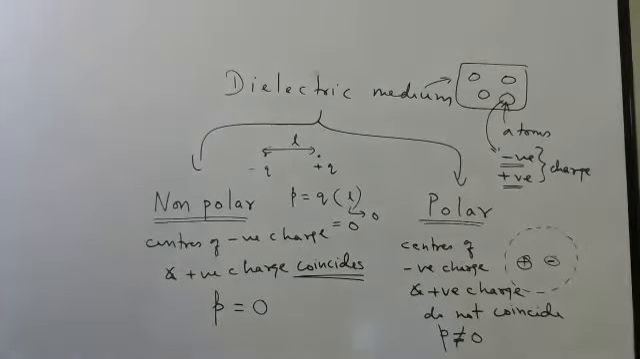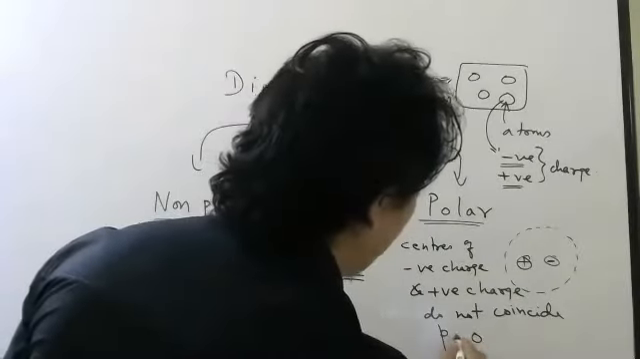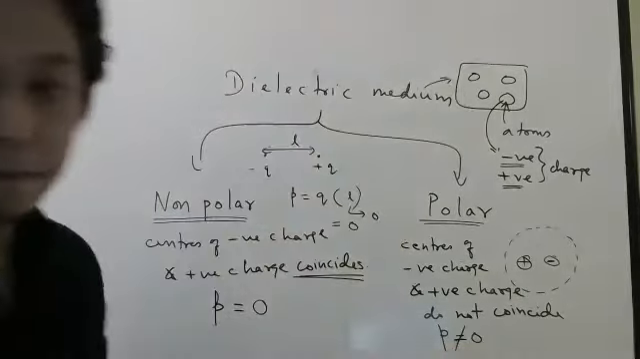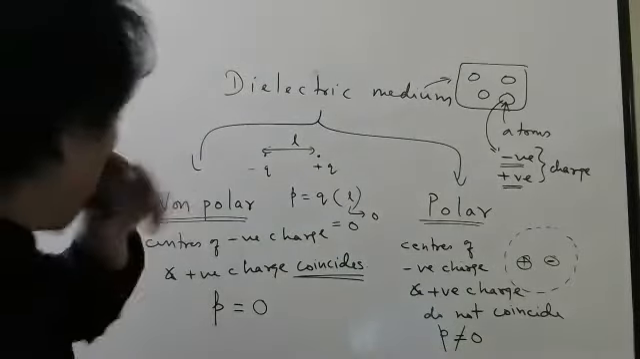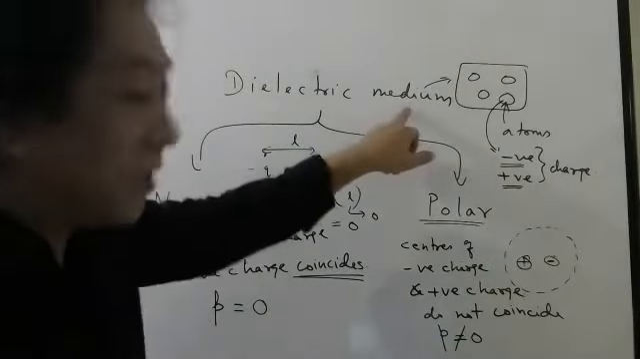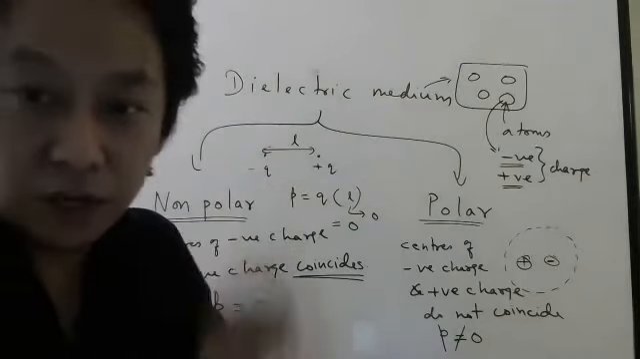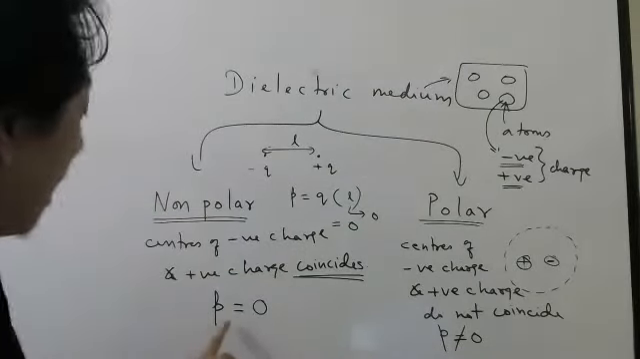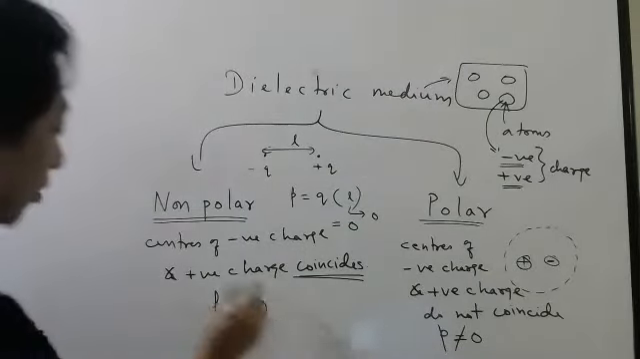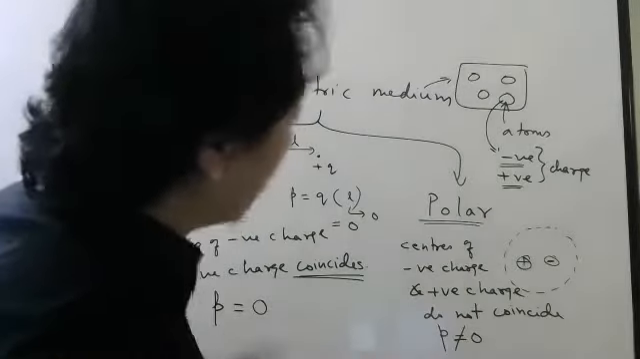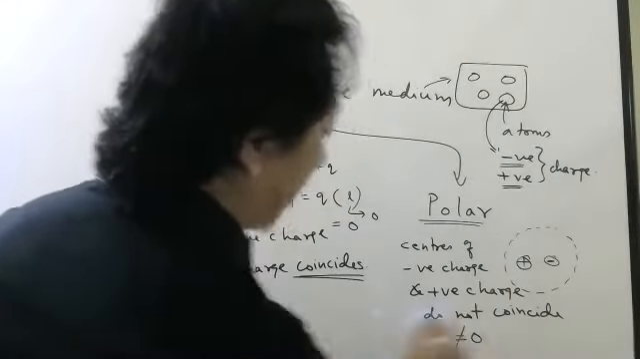They will have some dipole moment which is not 0. Individual atoms I am talking about. Okay, students. So what is non-polar dielectric? It is a medium consisting of molecules or atoms which will have 0 dipole moment. And here they will have non-zero dipole moment.